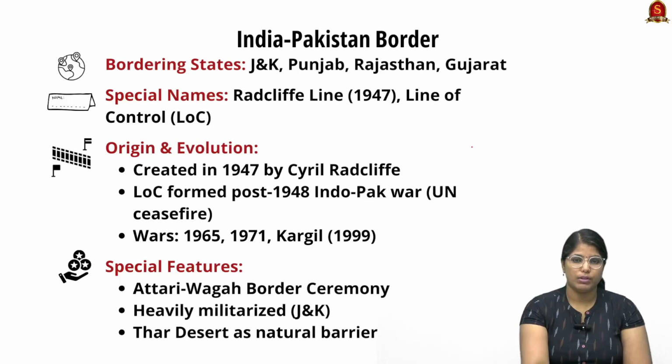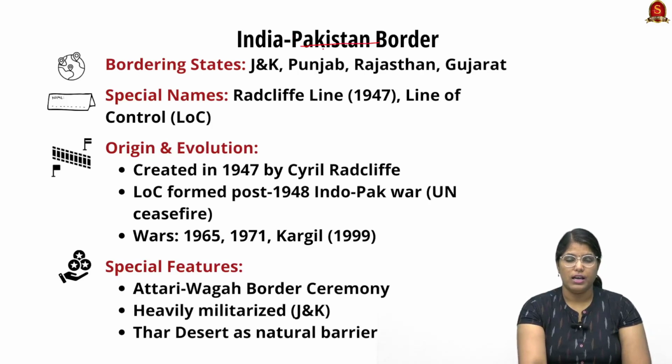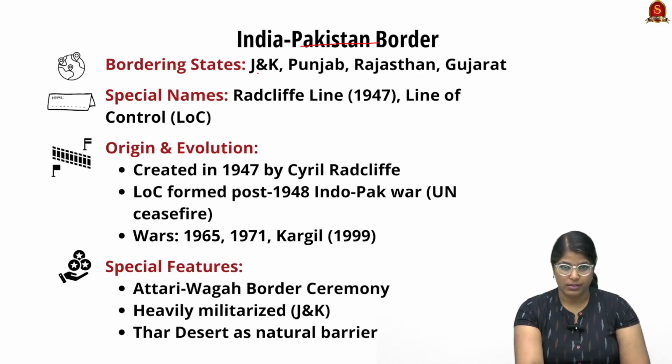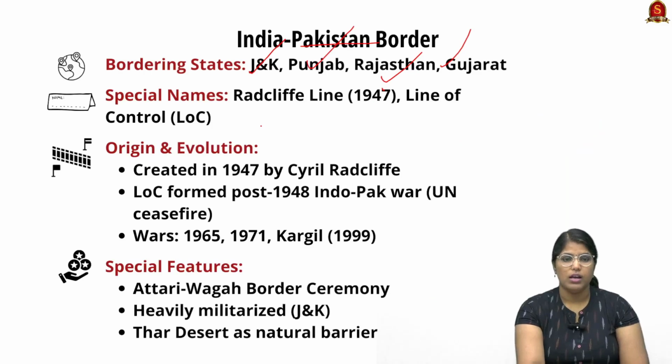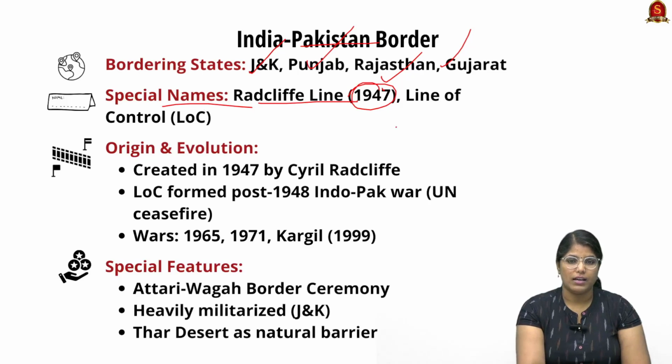So let's start with the India-Pakistan border. India shares a border with Pakistan across different states, for example Jammu and Kashmir, Punjab, Rajasthan and Gujarat. Here you can see it: Gujarat, Rajasthan, Punjab and J&K. So these are the states with which Pakistan shares a border. Here the specific line given is the Radcliffe Line. It was given at the time of independence in 1947, and the Line of Control came after the India-Pakistan